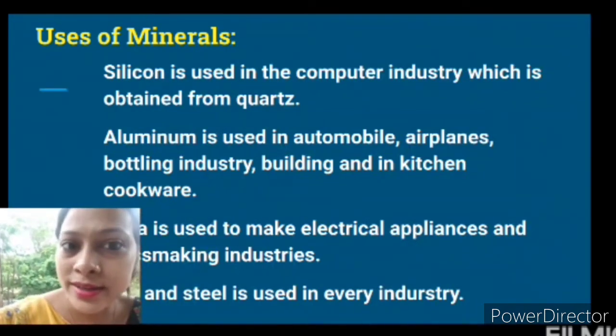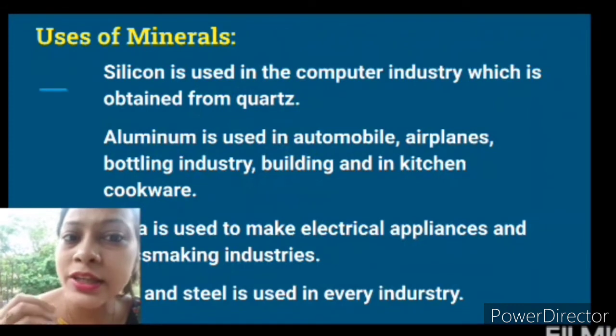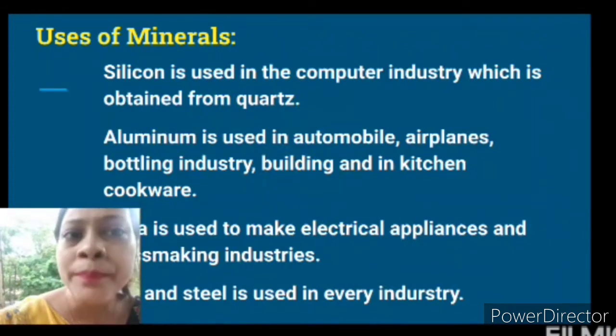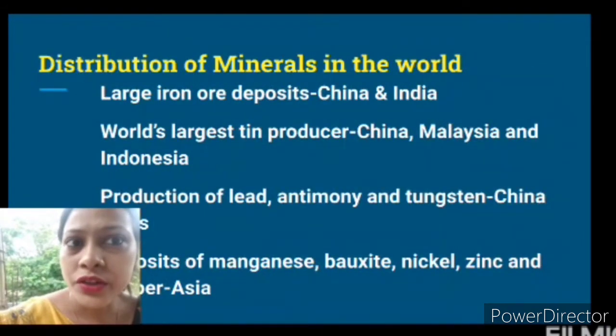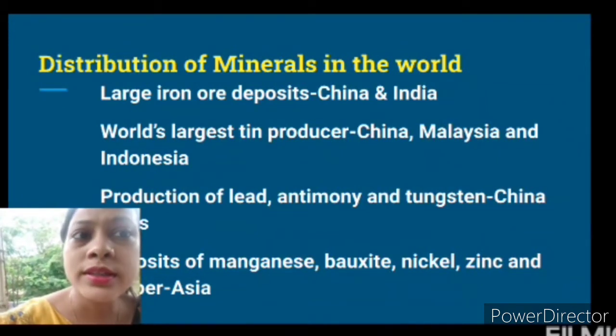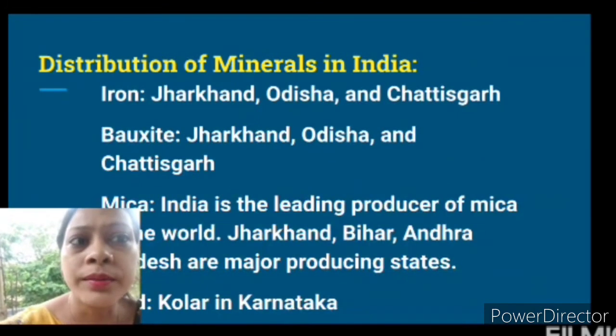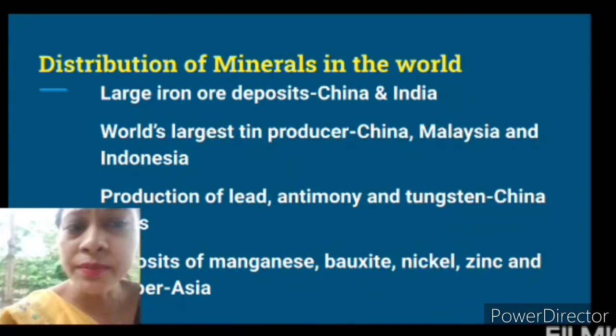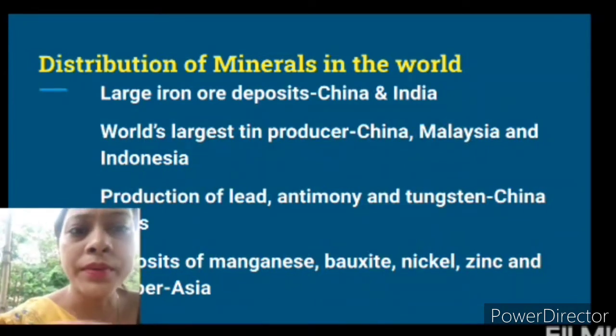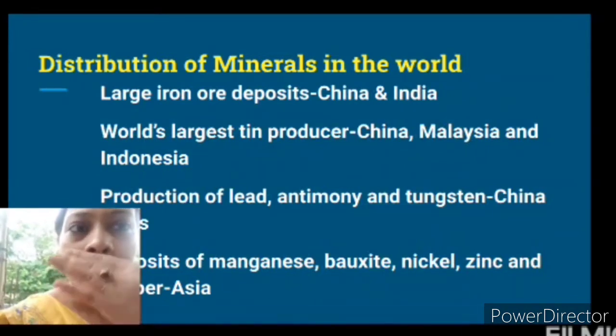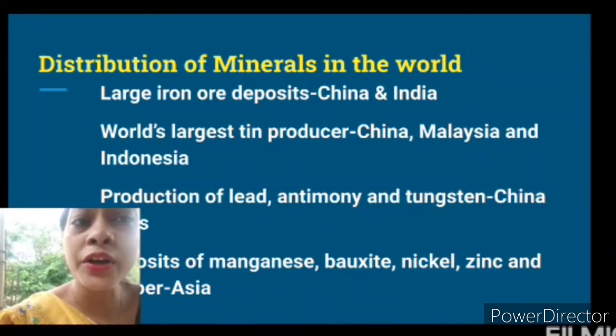So iron and steel, basically iron, which is the raw form of mineral, is processed, then we get iron and steel, and that is used in almost everything. Okay, then now we have the distribution of minerals in the world. So large iron ore deposits in China and India. This is about Asia. So you can add up because it's written in the Asian part. So large iron ore deposits are in China and India.